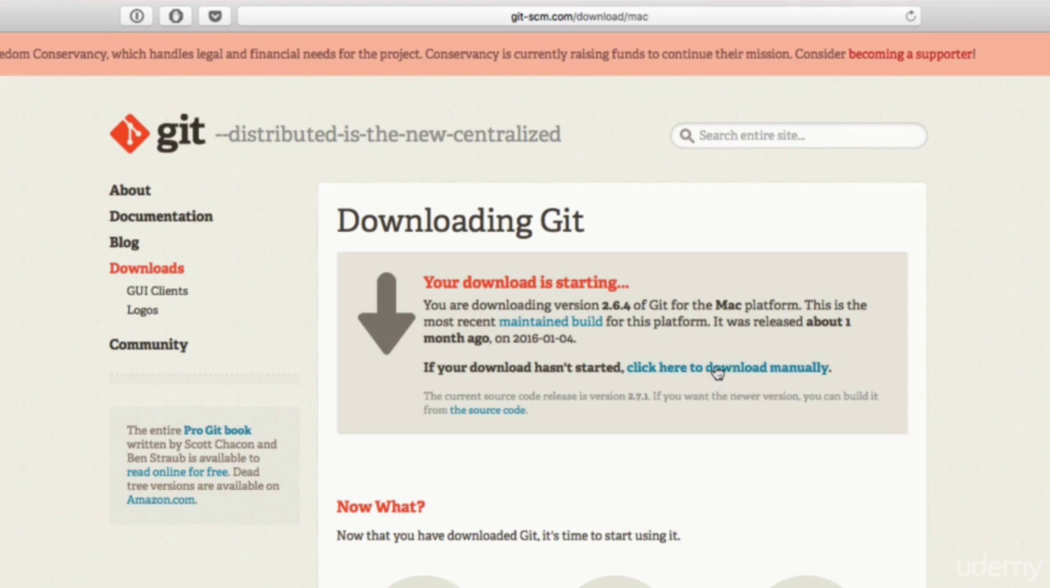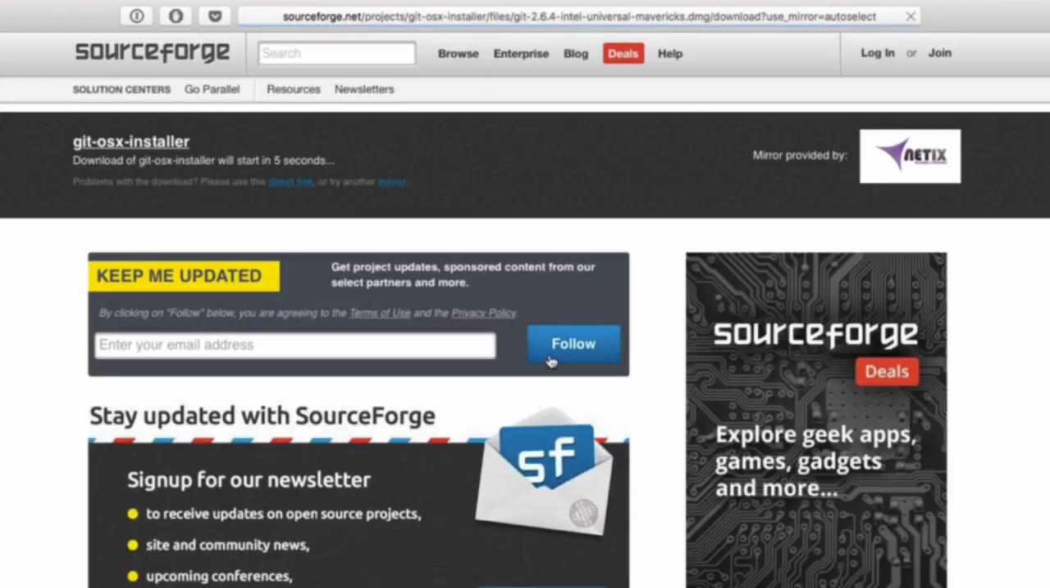Simply pressing that will download Git to your Mac through this SourceForge link, and here it is starting. Then we only have to install it like any other normal Mac application. It is now downloading, and in a few minutes it'll be finished, so let's go through that together.